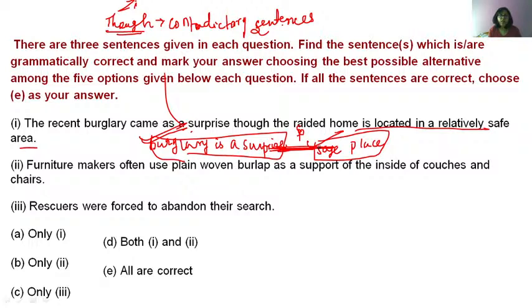Burglary came as a surprise. Why? Why did burglary come as a surprise? Because the raided home is located in a safe place. That's why it was a surprise. Yes. So please replace though with as, since, or because. Okay.